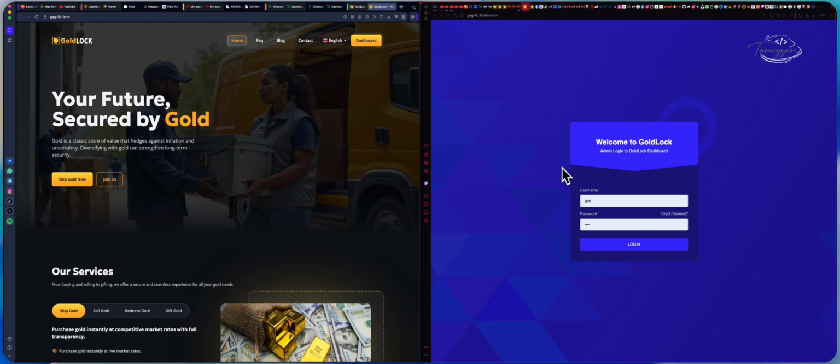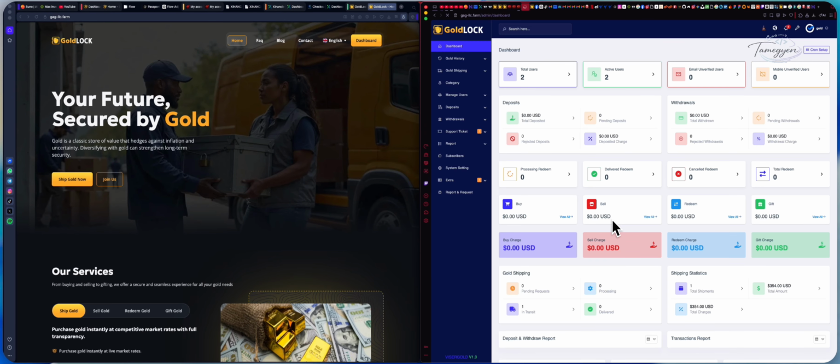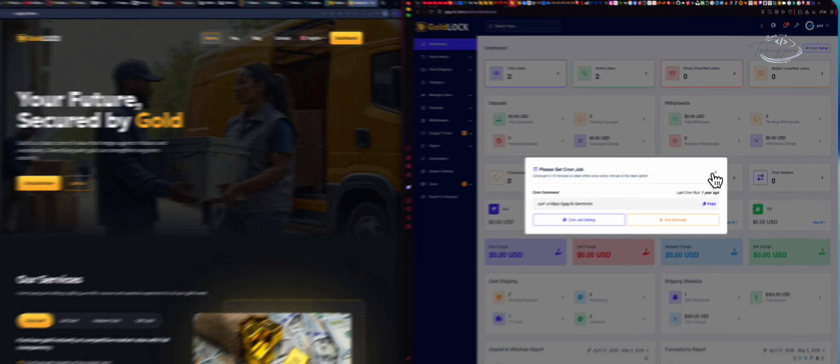It is the admin page in here. So we log in with the admin page. As admin, we can do everything. It's our login admin page now.